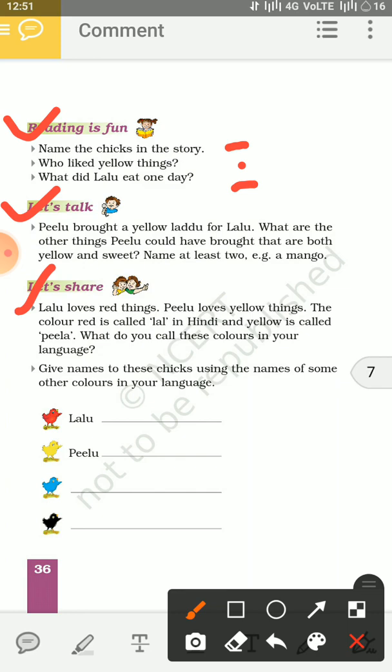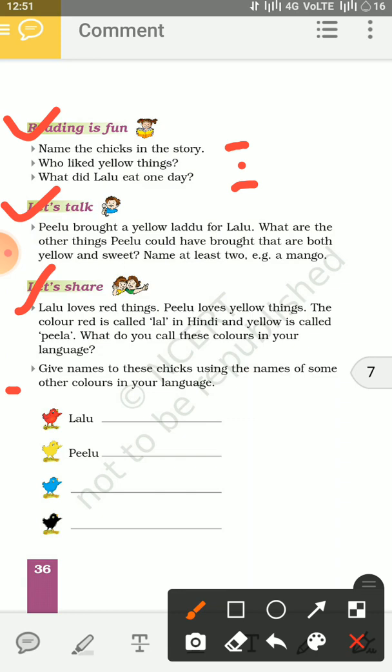So yellow is pila in Hindi and red is lal in Hindi. If your language is different, you can write the words which you have in your language for yellow and red color.